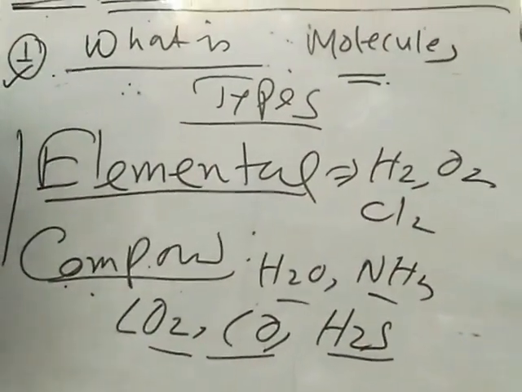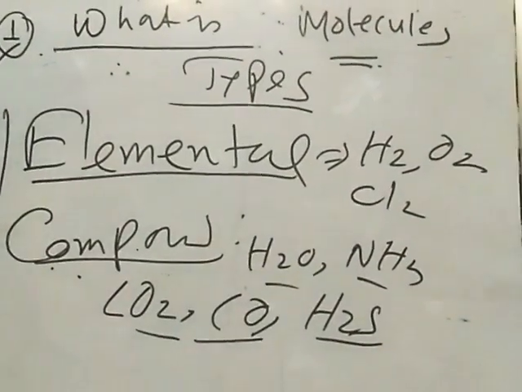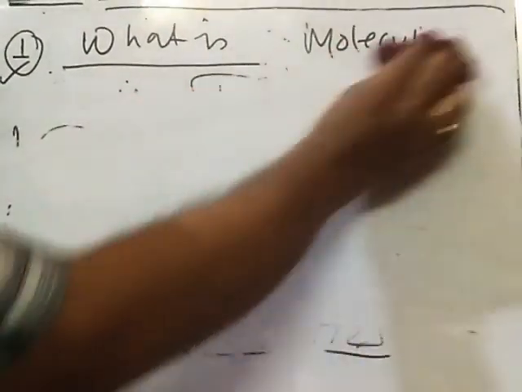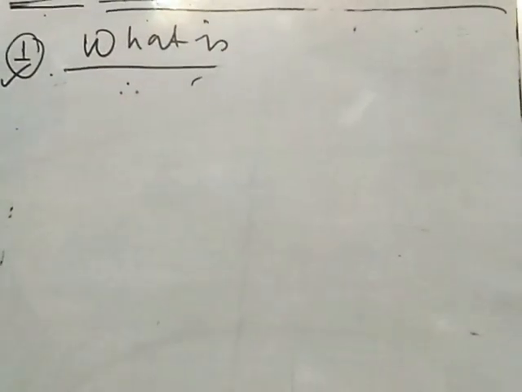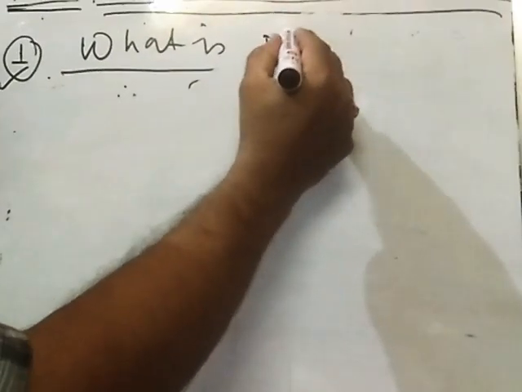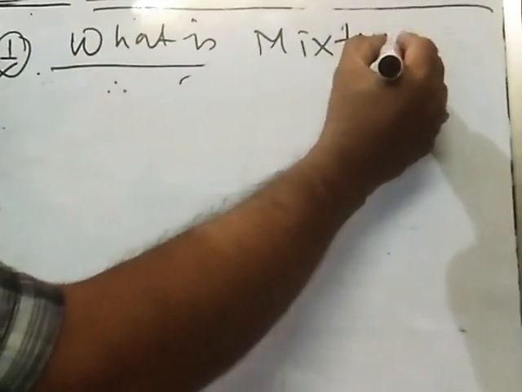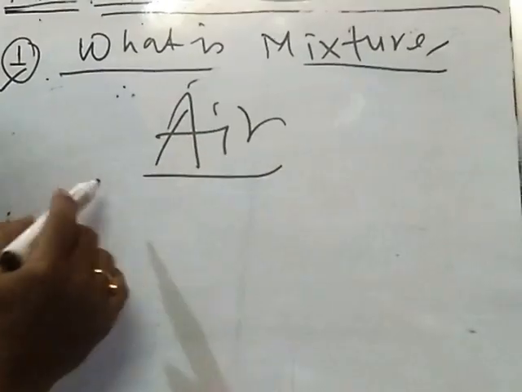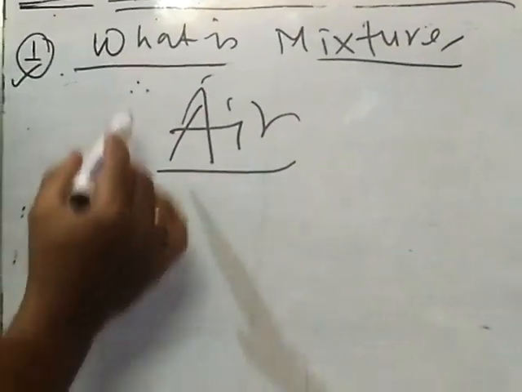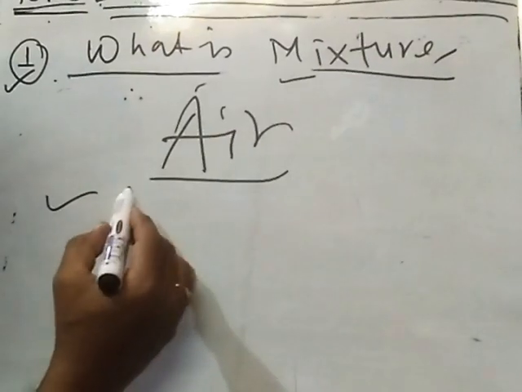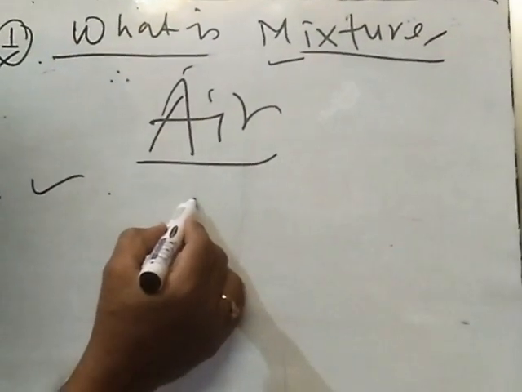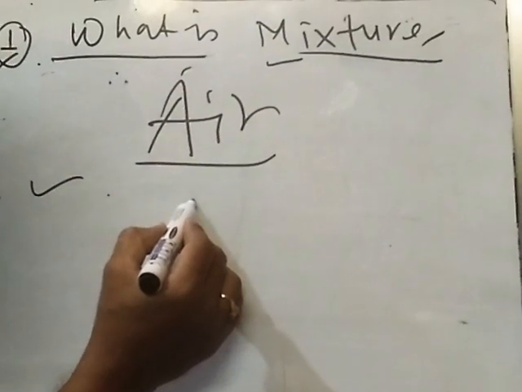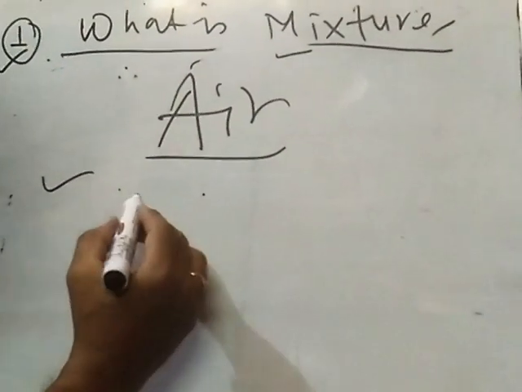Next, mixture. Another term we have. What is mixture? A common example is air. Air is a mixture. First, you should know what is mixture. A mixture is a substance that can be separated into two or more pure substances by physical means, such as filtration,